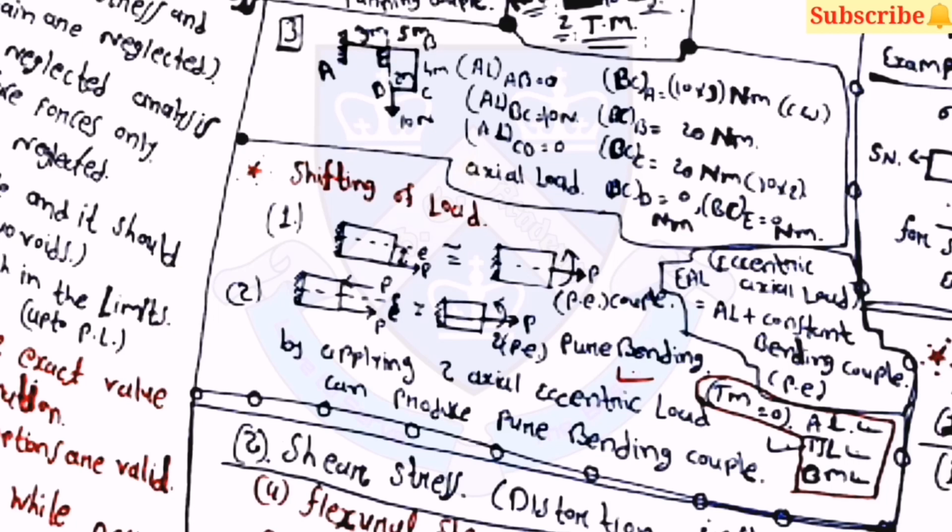Then after that, shifting load. If you want to shift the load from one point to another point, then you have to add one couple for that load, and here by applying two axial eccentric loads it can produce the pure bending couple.